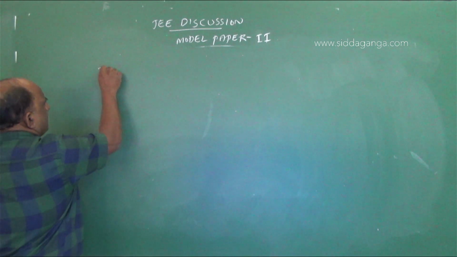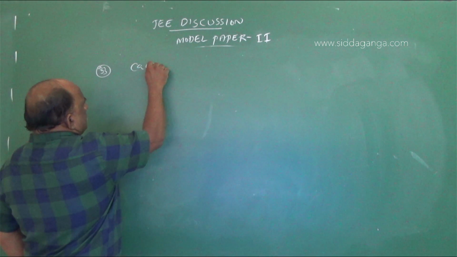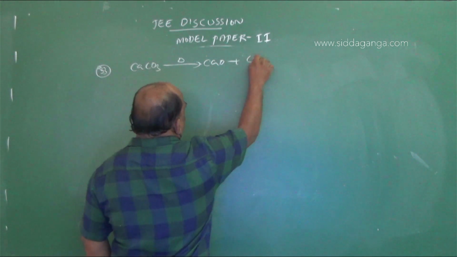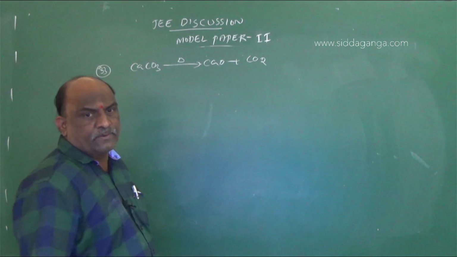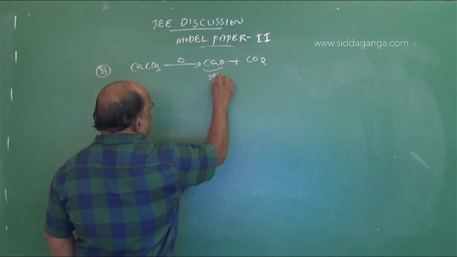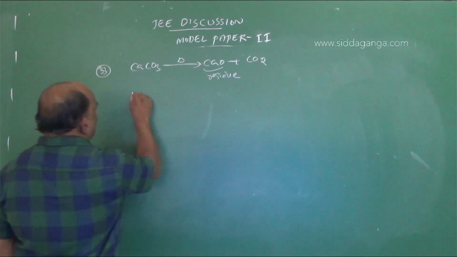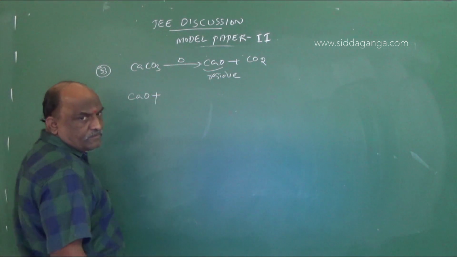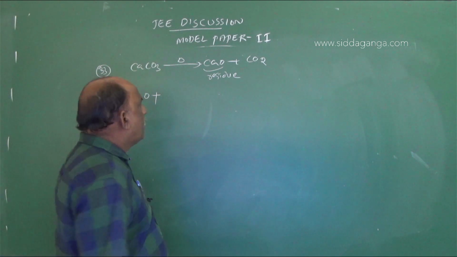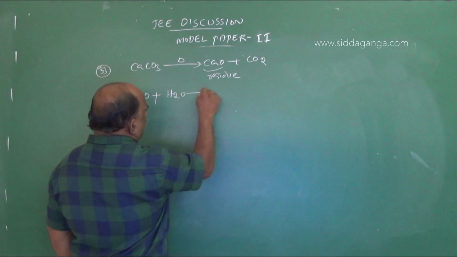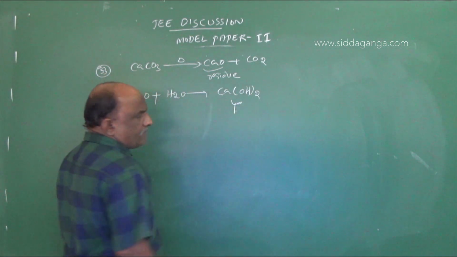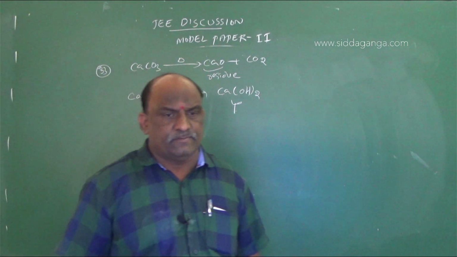33. CaCO3 decomposes to give CaO plus CO2. CaO is the residue. Residue plus water gives Y, calcium hydroxide.